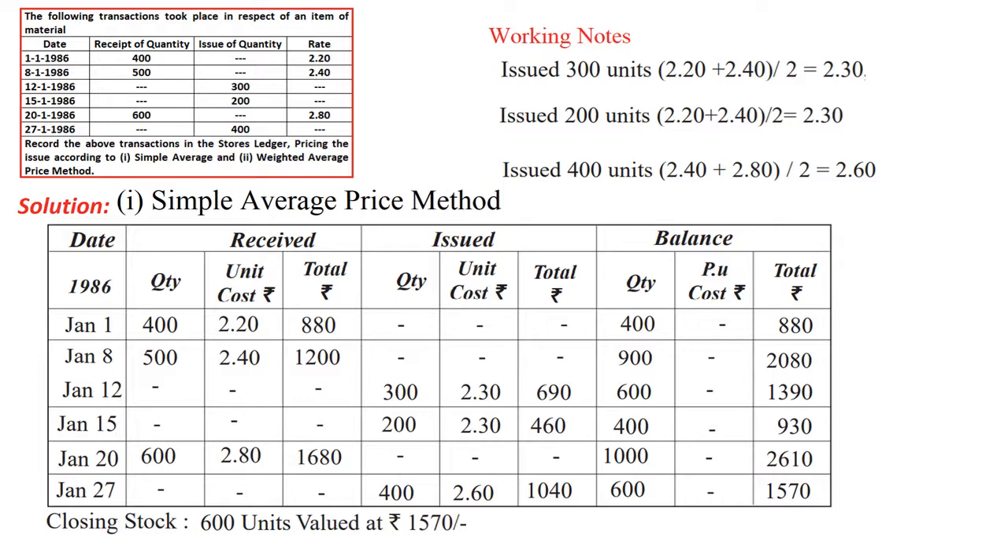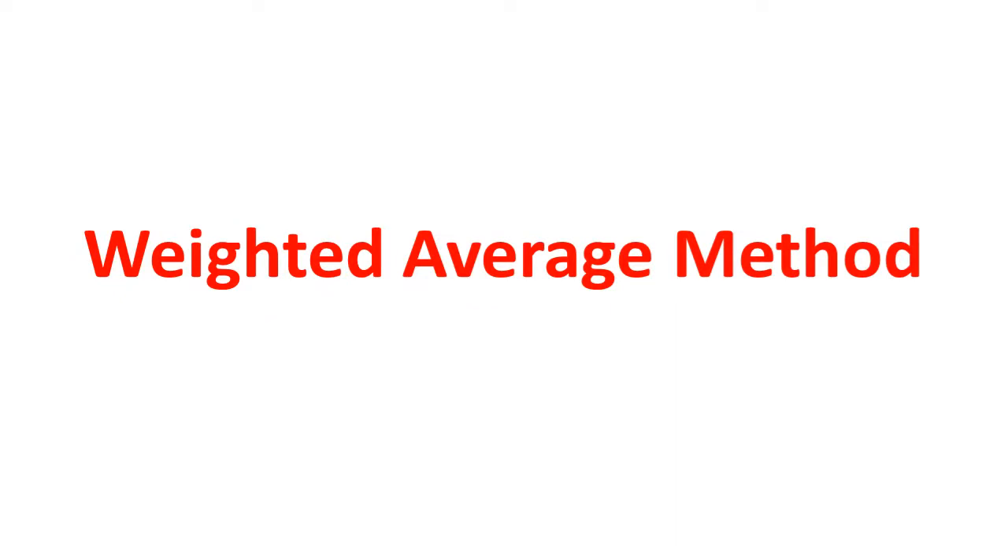This is the way we need to do the simple average method. So when you come to the closing stock value, 600 units we have at the rate of 1570 is the cost of the material. So this is the way we need to do the problem of simple average, right? Then we will take up the next method, that is weighted average method. This is the more appropriate and scientific method which will be used in case of high degree of fluctuation in the prices even.